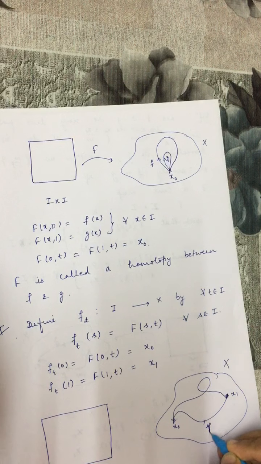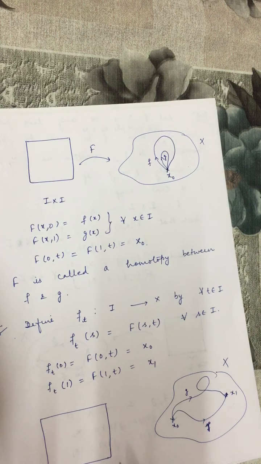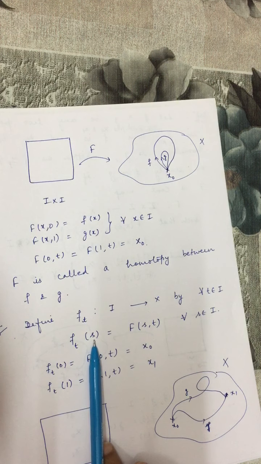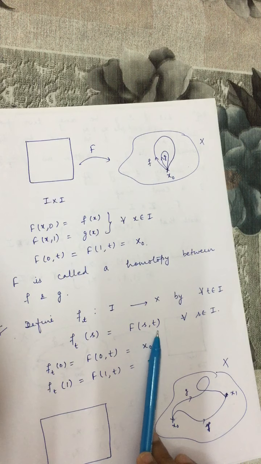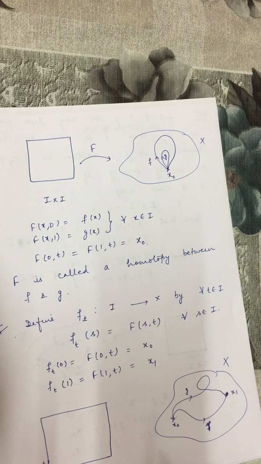We are saying f_t is a path defined as f_t(s) = F(s,t). Let us fix this t, because for any t from 0 to 1, f_t is defined by this. Here t is 0, here t is 1.